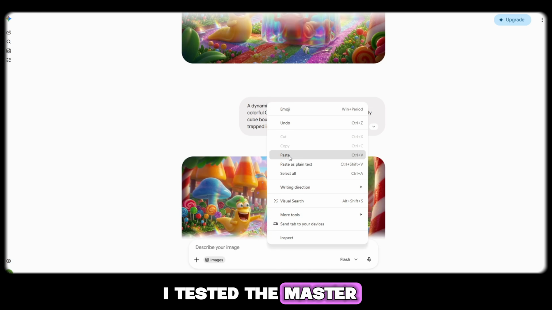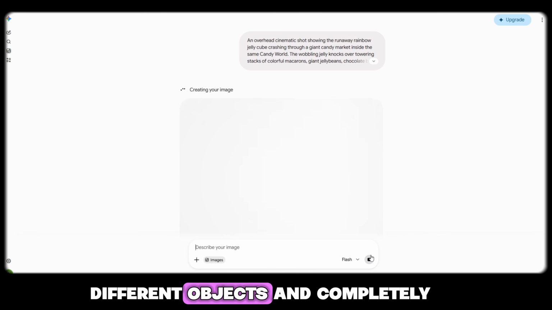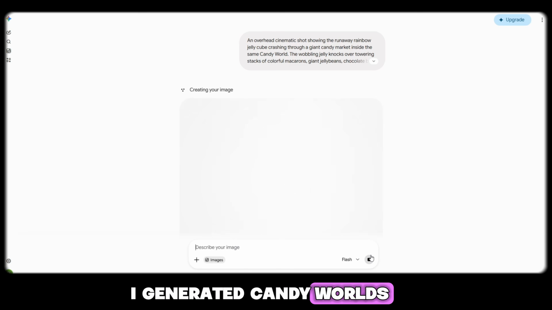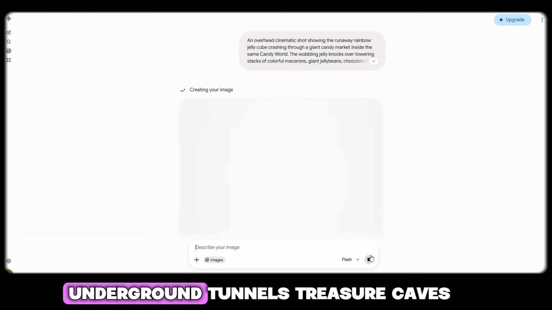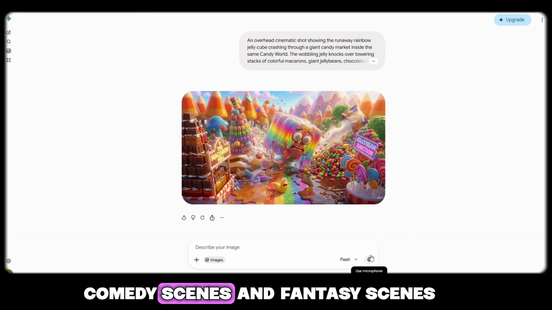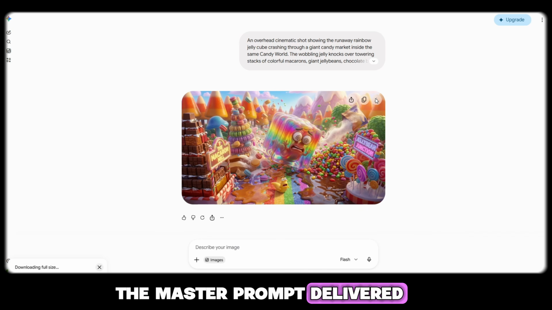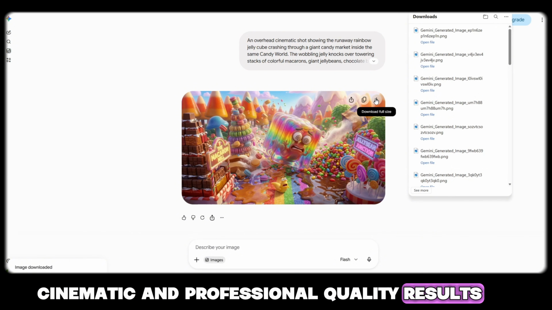I tested the master prompt with different story titles, different environments, different objects, and completely different adventures. I generated candy worlds, magical forests, laboratories, kitchens, underground tunnels, treasure caves, emotional scenes, action scenes, comedy scenes, and fantasy scenes. Every single time, the master prompt delivered highly consistent, cinematic, and professional quality results.